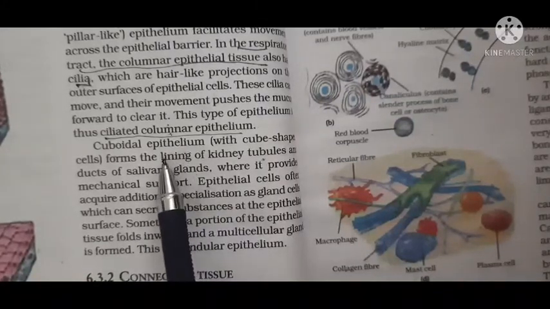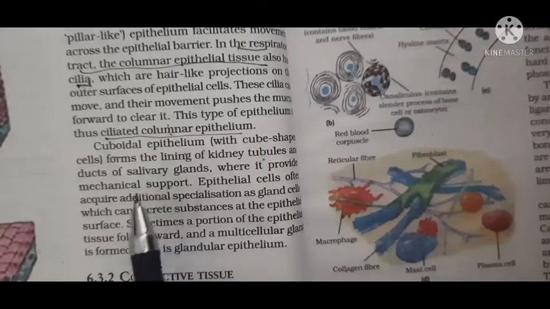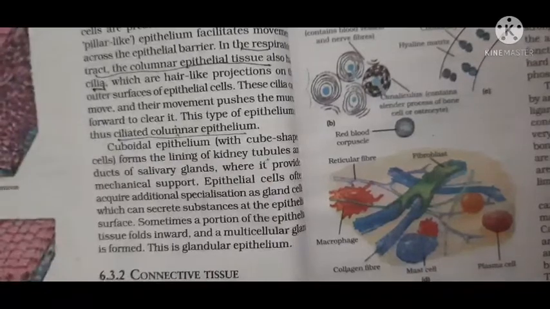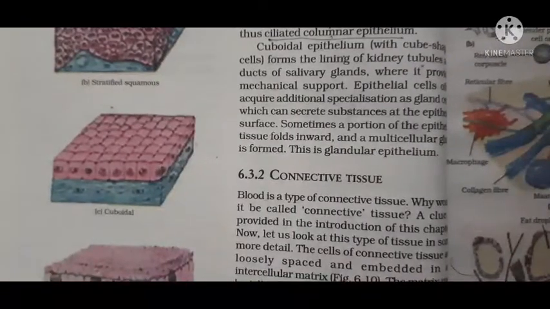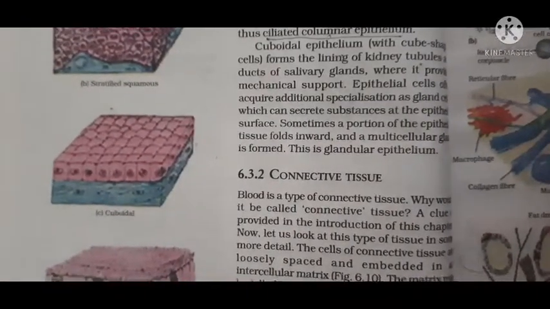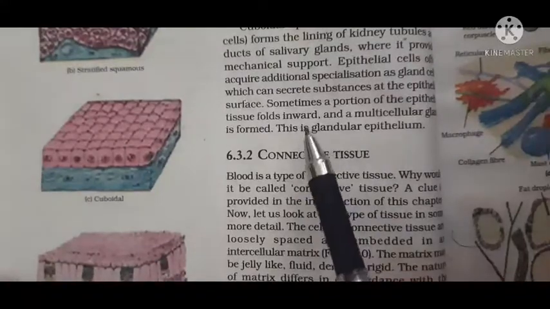Now this cuboidal epithelium at some places folds inward, like this. It folds inward and forms a gland. Here it is called glandular epithelium. It secretes certain secretions. Now students, this was all about epithelial tissue.